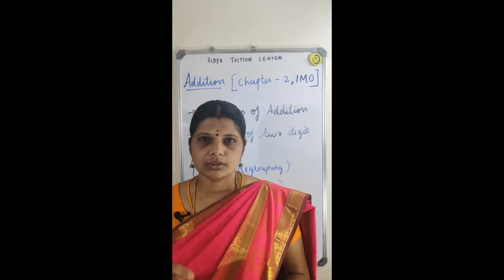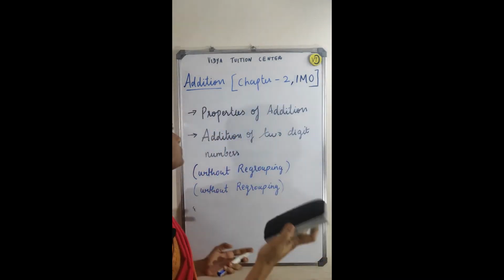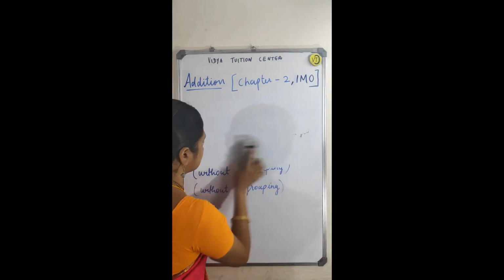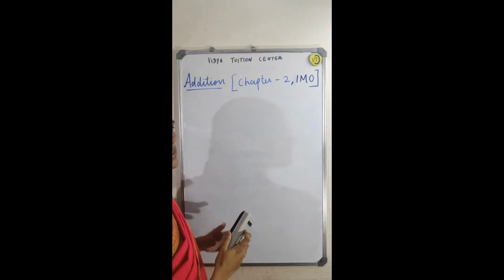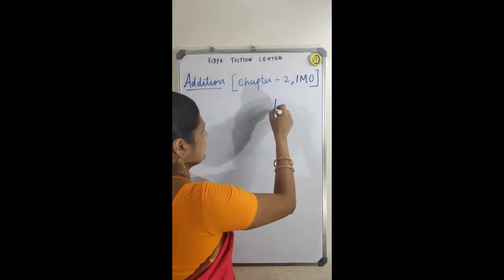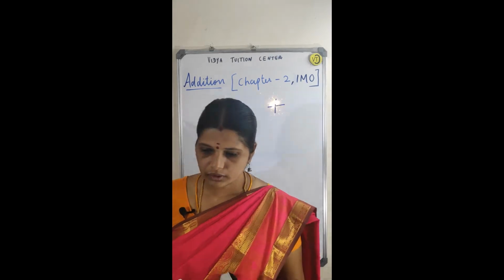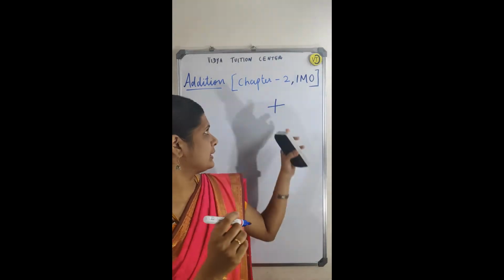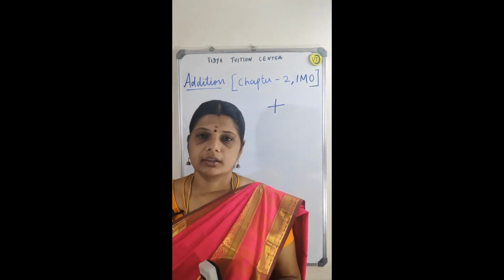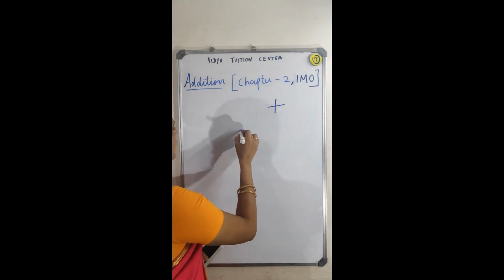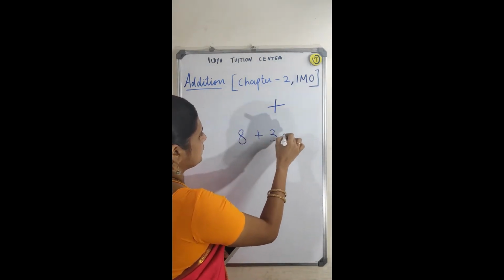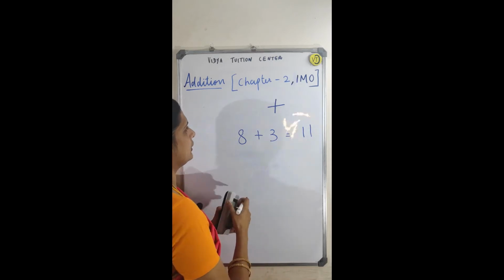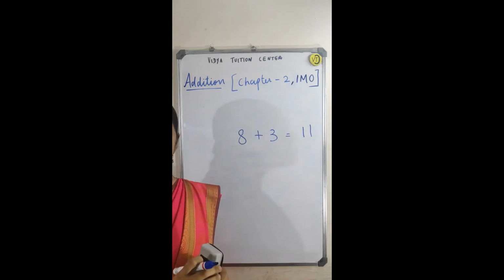So you know the symbol for addition is what? You know, guys, the symbol for addition is plus. We read this symbol as plus. Now, I can tell you 8 plus 3 equals 11.